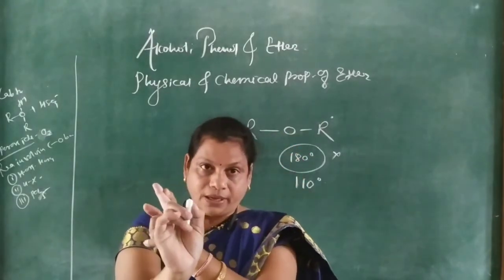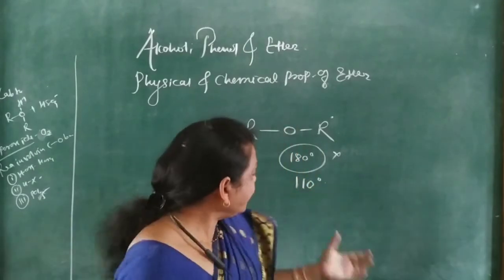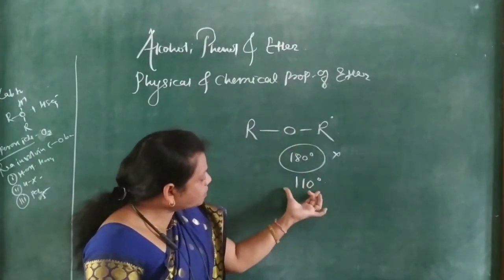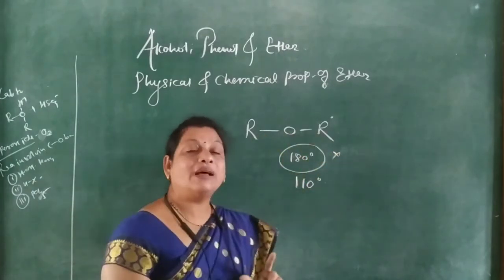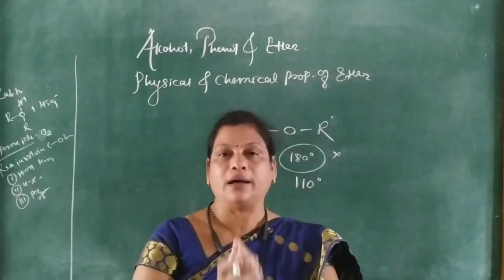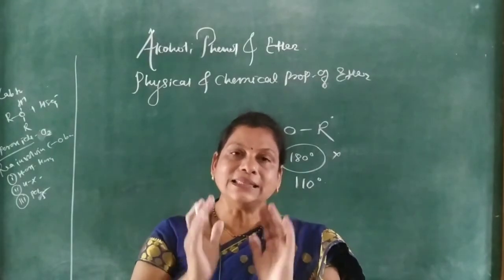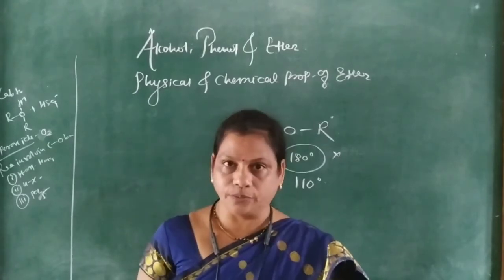If it were 180, it would cancel. But the observed bond angle between the ROR in ether is 110, and therefore it has a small dipole moment.